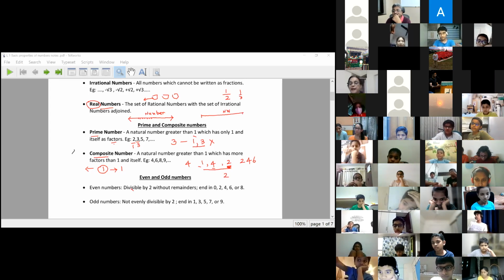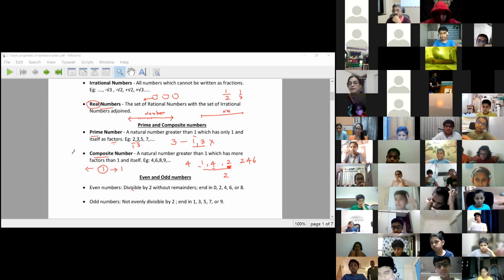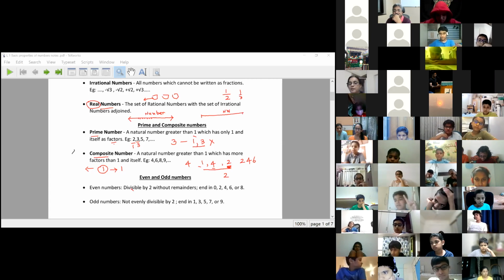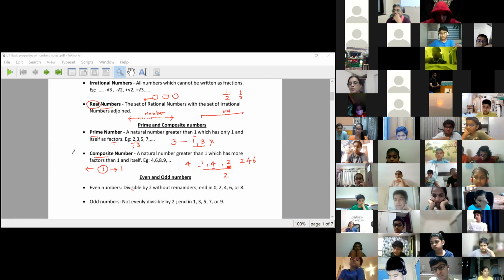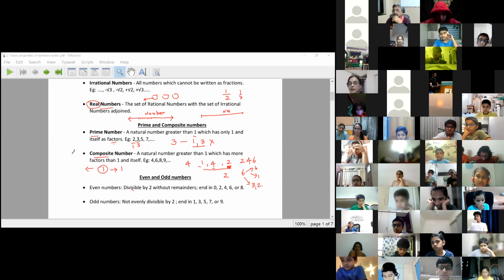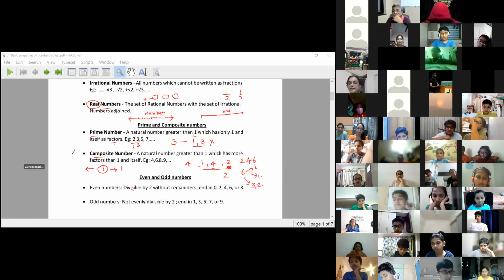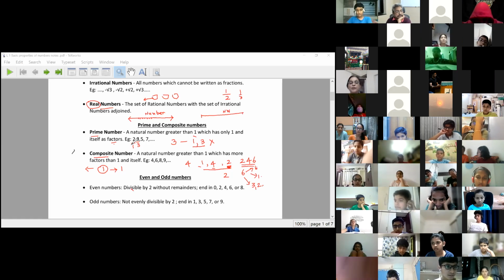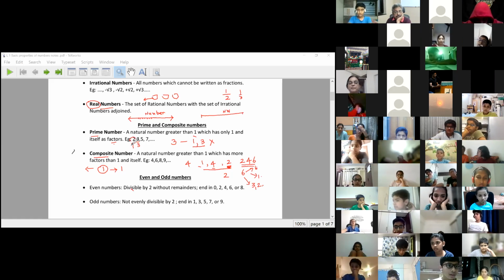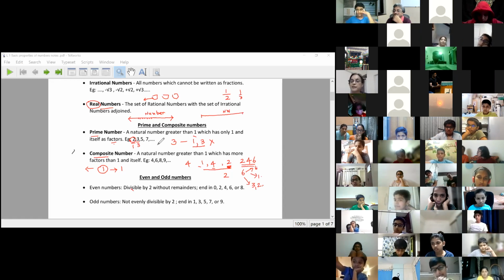They will be divisible by themselves, by 1, and by at least one more number, 2. So all even numbers besides 2 will have minimum 3 factors. Therefore, 2 is the only even prime number. Yes, all other prime numbers will be odd. I cannot have any other even number which is prime because it will definitely have minimum 3 factors.